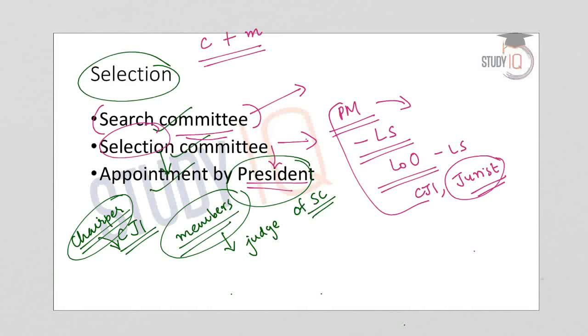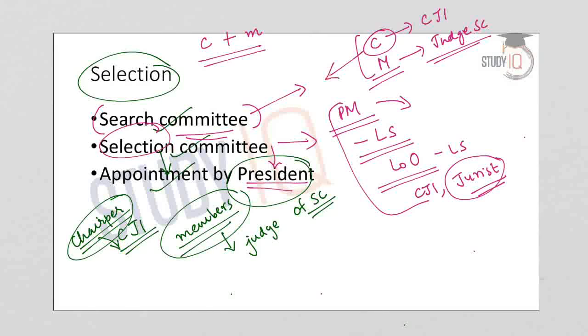Here you should remember that even though the selection procedures for the members and the chairperson are the same, the salary, allowances and service conditions are different for the chairperson and the members. The chairperson enjoys the privileges of the Chief Justice of India, while the members get the salary, allowances and conditions of service of a judge of the Supreme Court. But for the chairperson and the members, the selection procedure is the same.